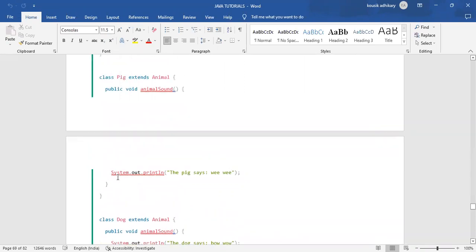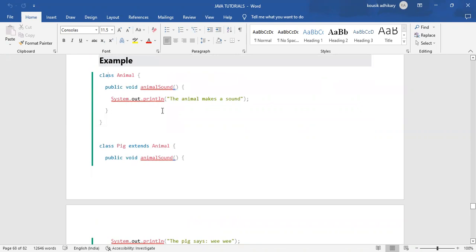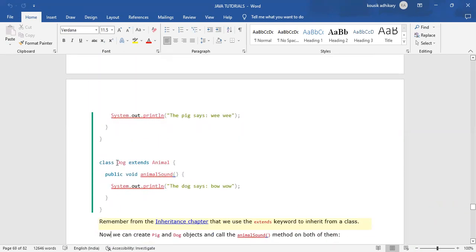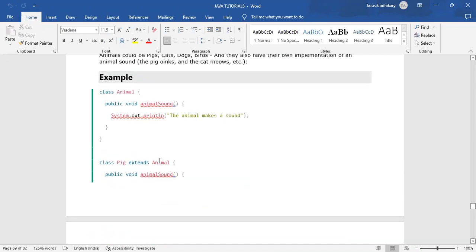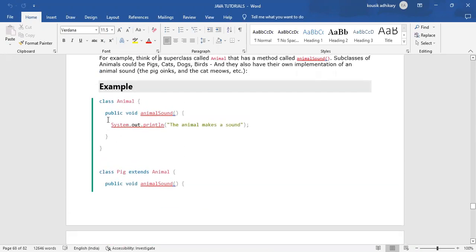Not only the Pig class is extending the Animal class; Dog is also extending everything available in the Animal class. In the superclass, the animalSound method has the message "The animal makes a sound", which we have already defined.